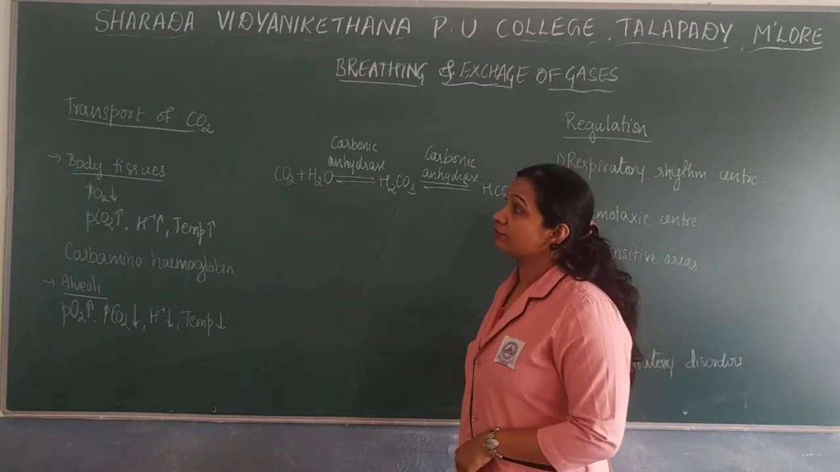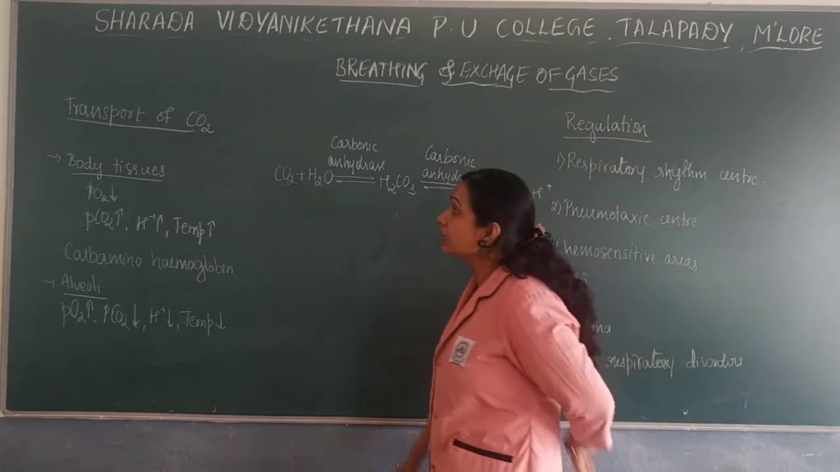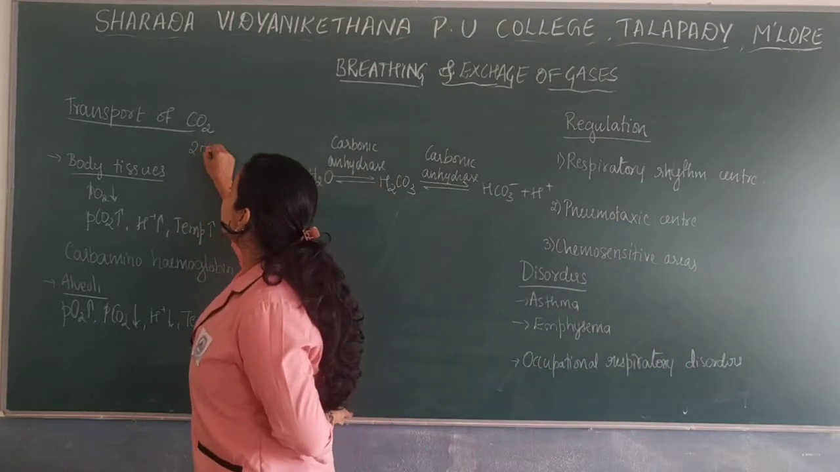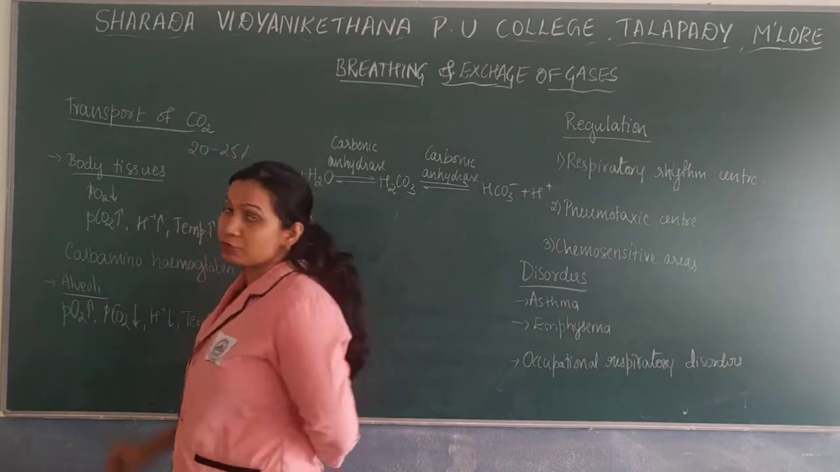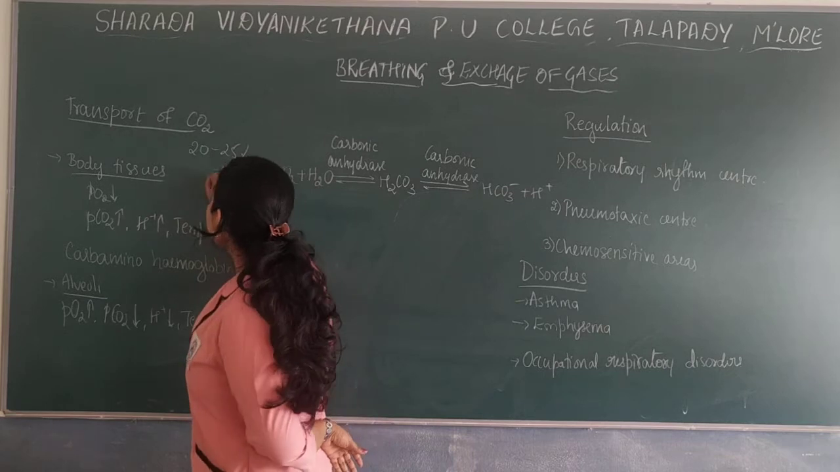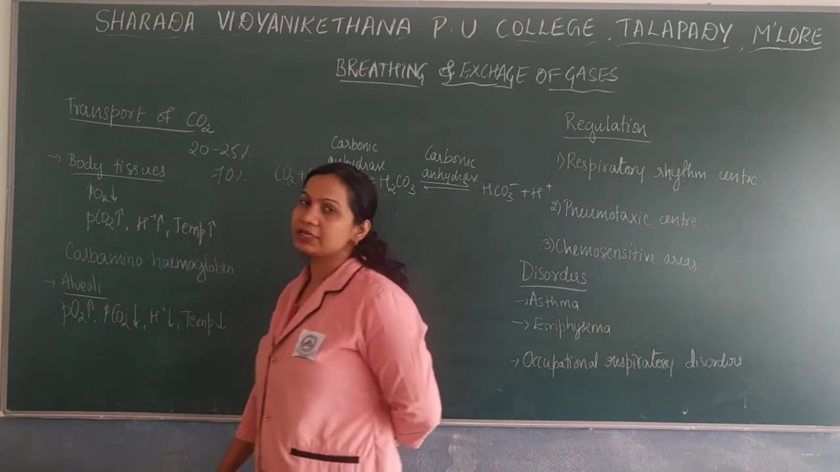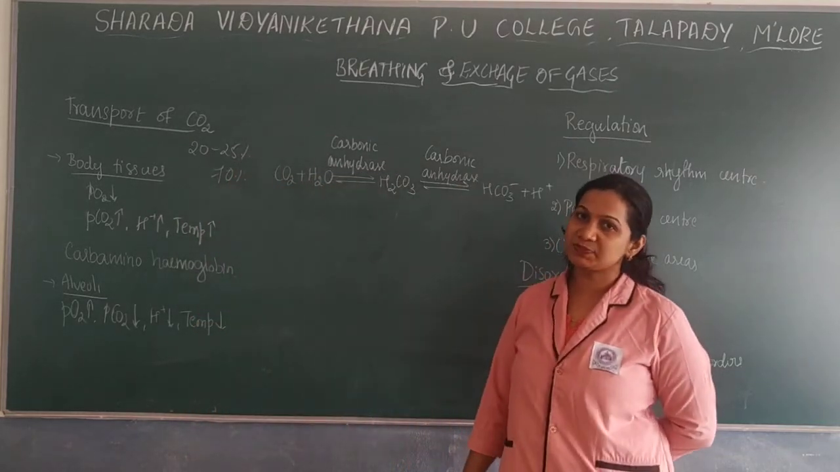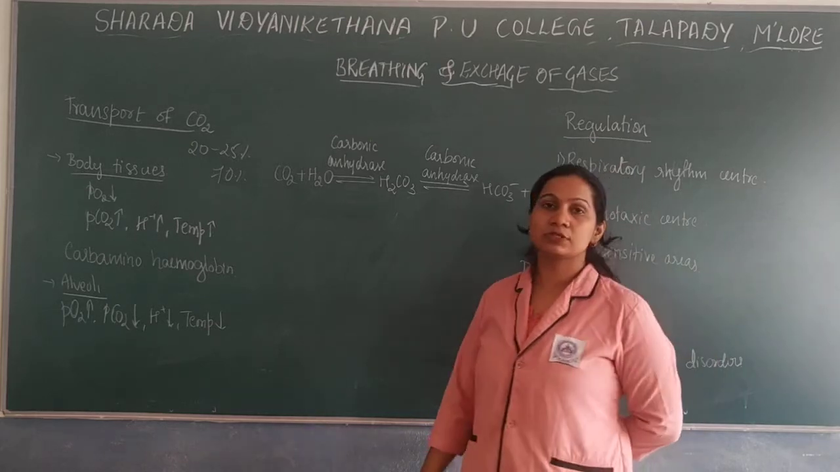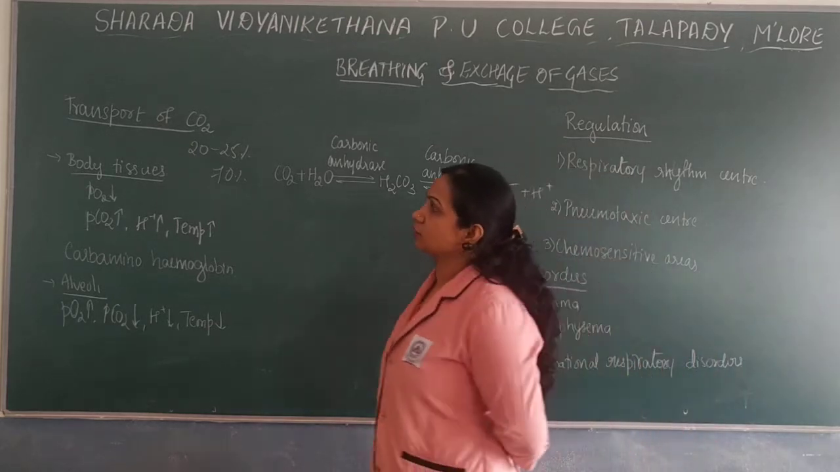But in the case of transport of carbon dioxide, 20 to 25% will be transported through RBCs and 70% of the carbon dioxide will be transported as bicarbonate. First we'll look into the transport through RBCs.